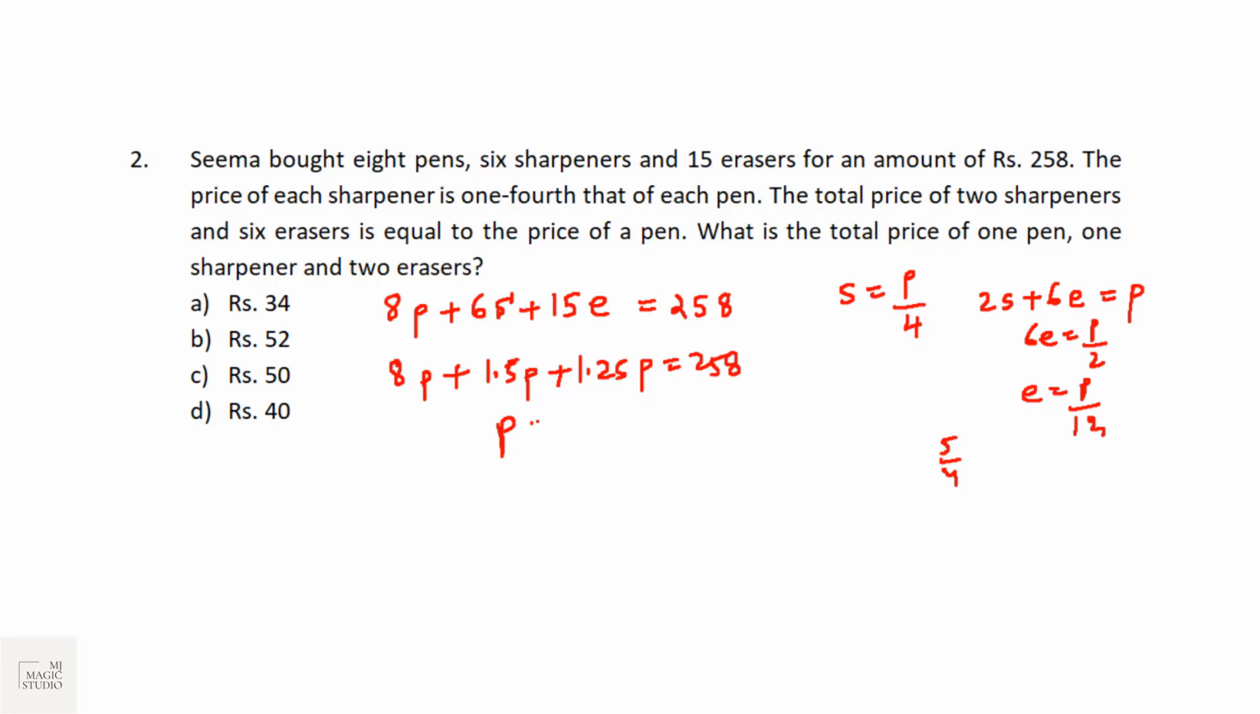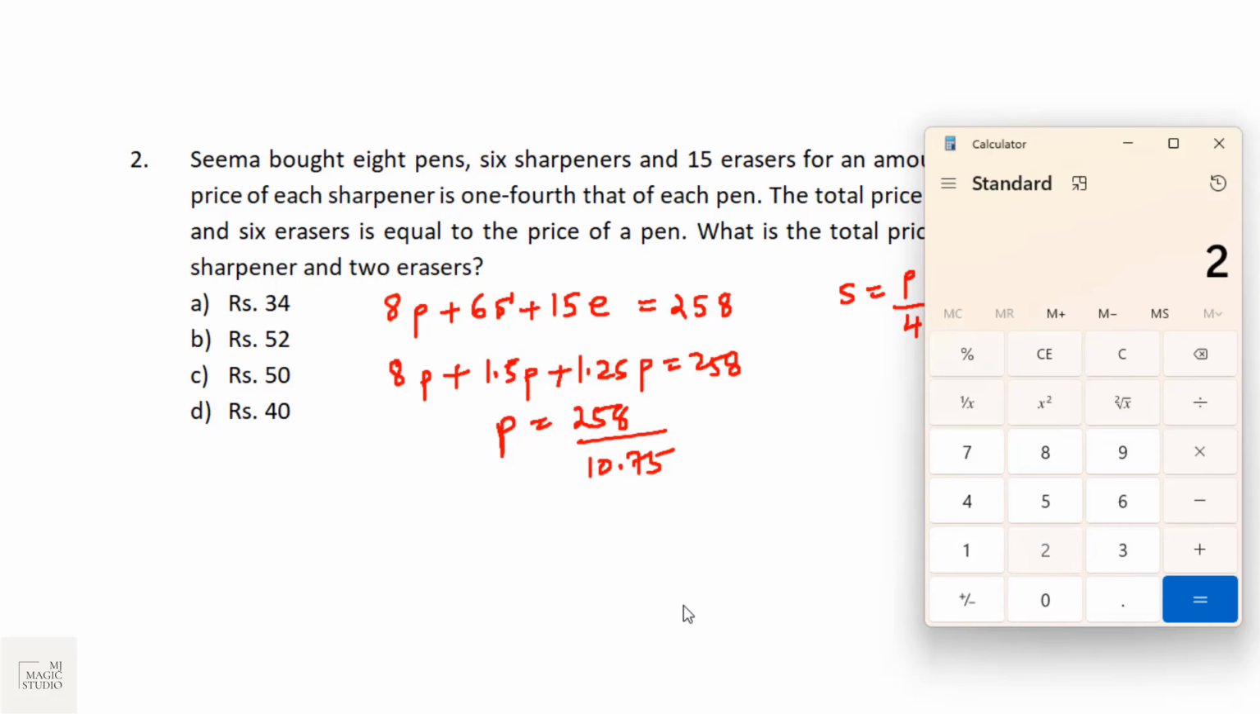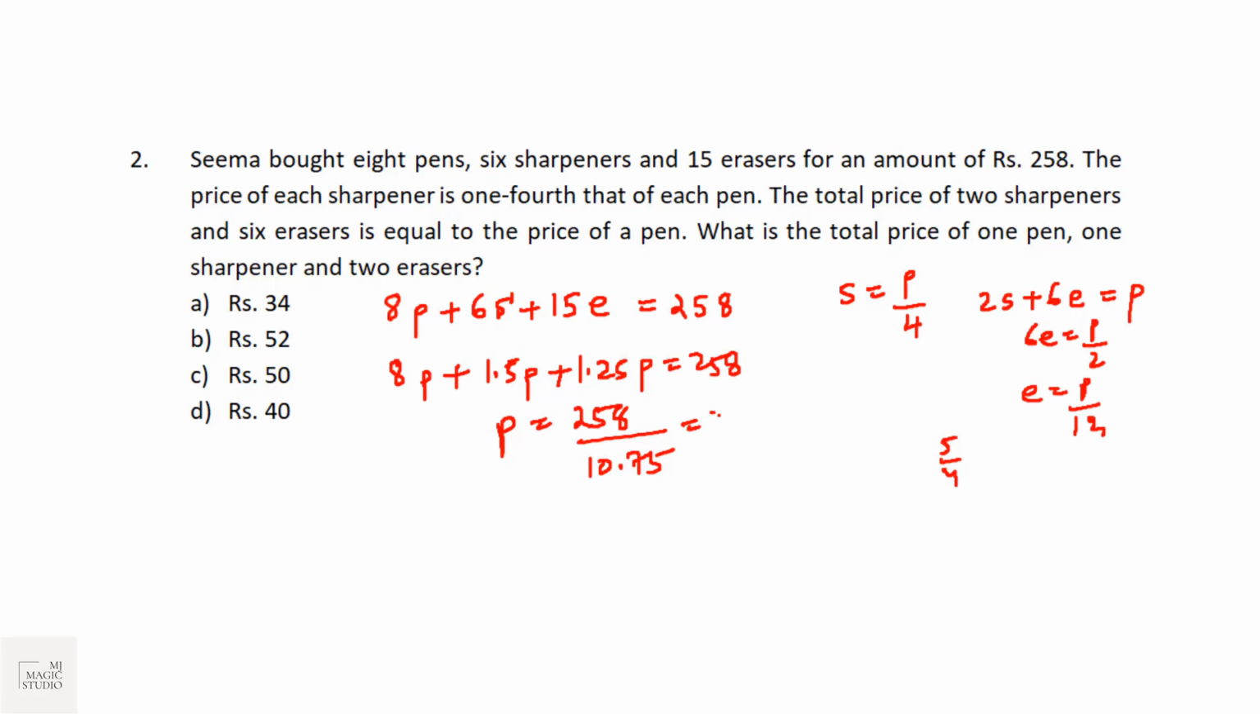We can use the on-screen calculator. P is 258 by 10.75, which gives us 24. The value of P is 24. Value of S is 24 by 4, that is 6. Value of E is 24 by 12, that is 2.